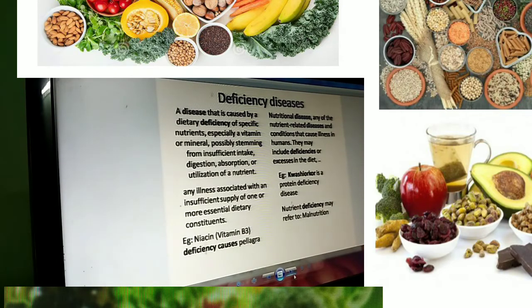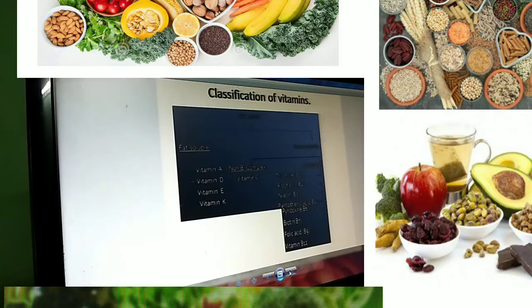Now, other major nutrient deficiencies. Major nutrients are protein, carbohydrate and fat, and their lack causes deficiency diseases. For example, kwashiorkor is a disease caused by deficiency, that is lack, of protein in our diet. This nutrient deficiency disease is also called malnutrition.